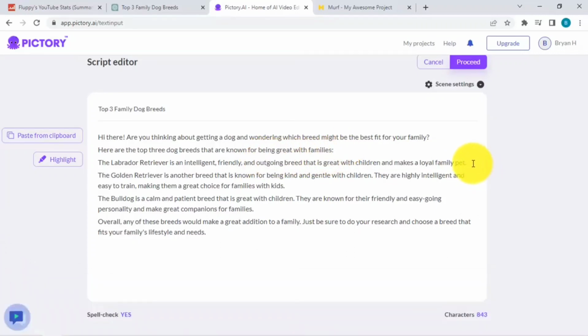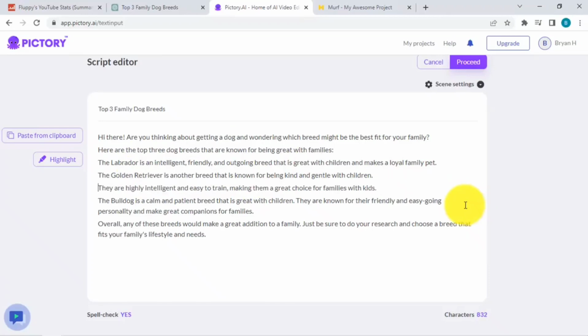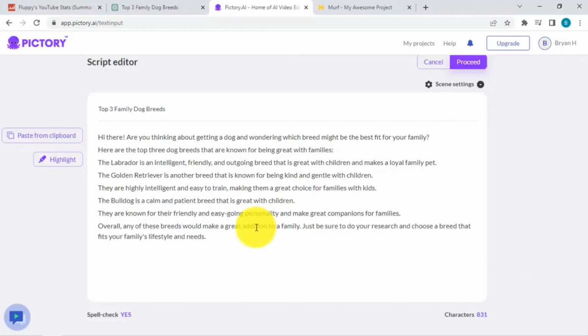Okay, so for example over here, let's just make some minor changes. The Labrador is intelligent, etc. Golden retriever, and then let's separate the sentences over here, and this one as well.